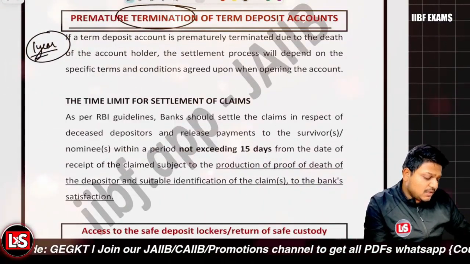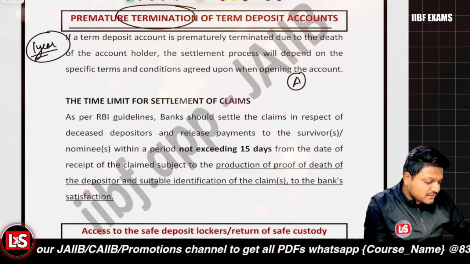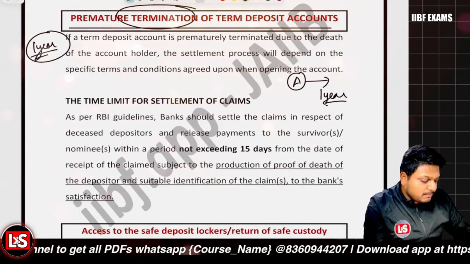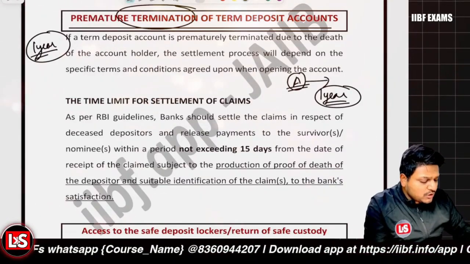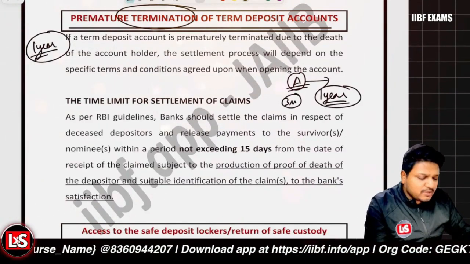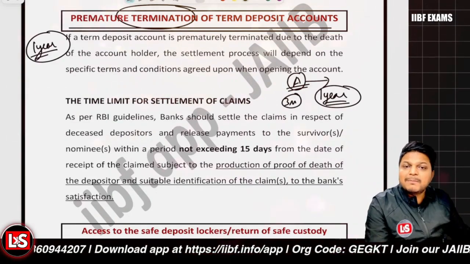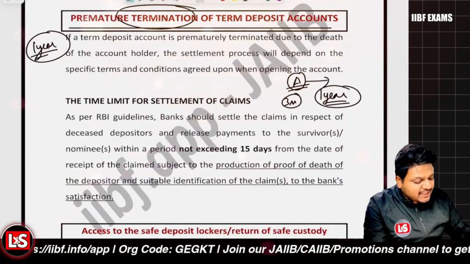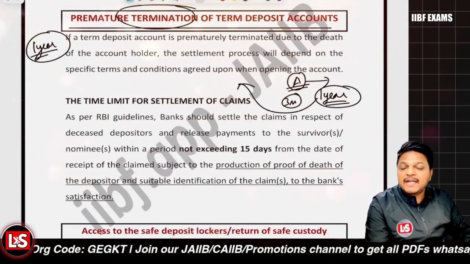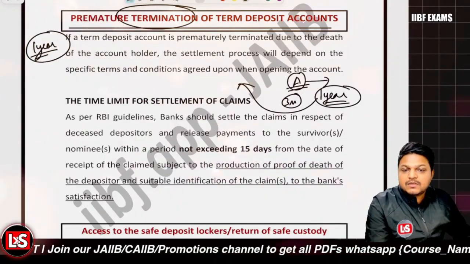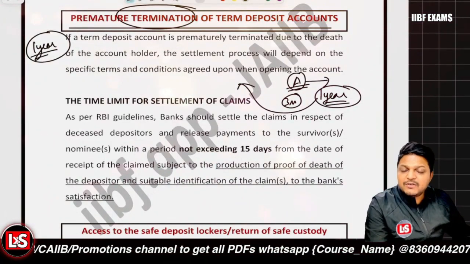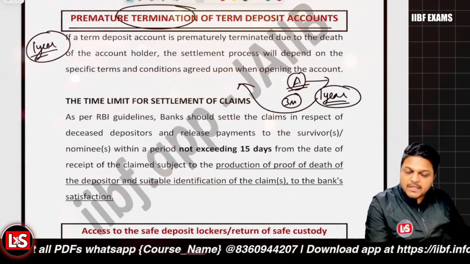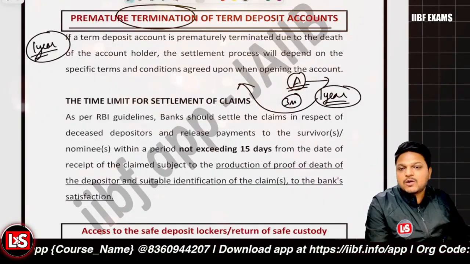Let's say person A was having an FDR for a period of 1 year, and person A died. But when person A died, the residual maturity was, let's say, 3 months or 4 months or even 1 month, whatsoever the period is, but it is not matured yet. In that case, person A's FDR can be terminated without any penalty or preferential treatment, and the balance will be transferred to the savings account.